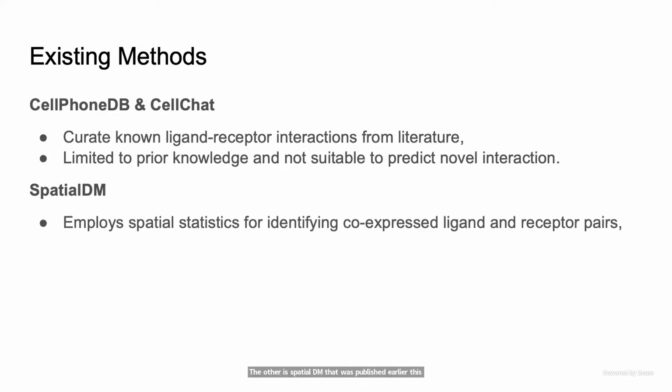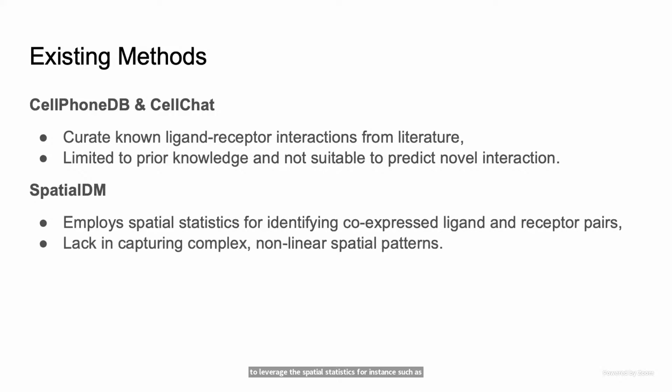Essentially, they have similar methods to this. What they're trying to do is leverage spatial statistics, such as spatial cross-correlation like Moran's I, to identify co-expressed ligand-receptor pairs. However, the problem with spatial statistics is that they fail to capture complex and nonlinear spatial patterns.